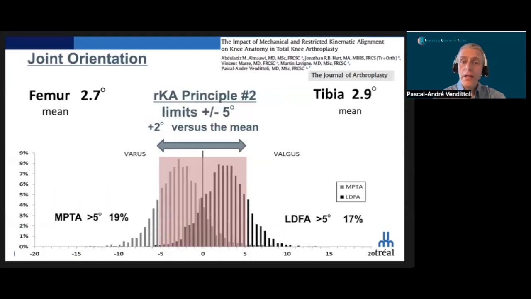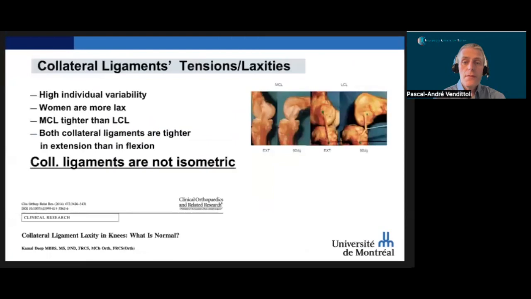As a second RKA principle, I suggested to limit the tibia and femur joint orientation to 5 degrees. This limit corresponds to the mean value plus or minus 2 degrees, as you can see on this graph. We looked at the bone anatomy, but soft tissue and ligaments are also very important.